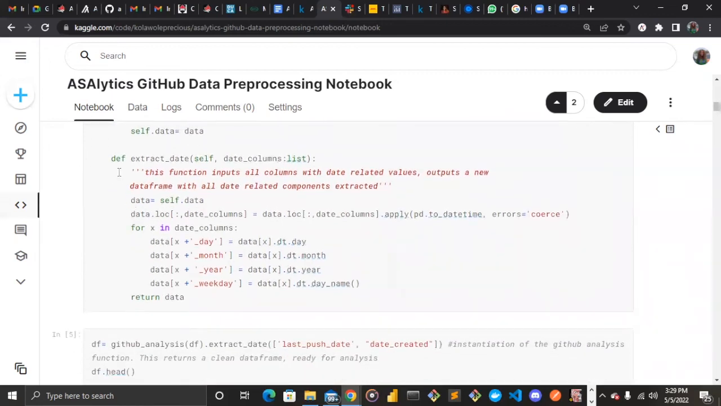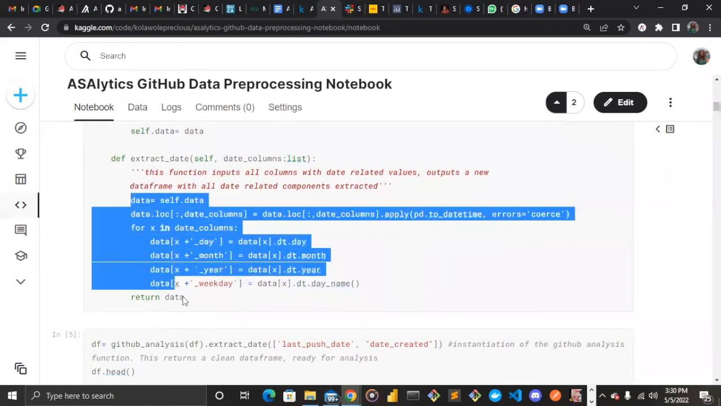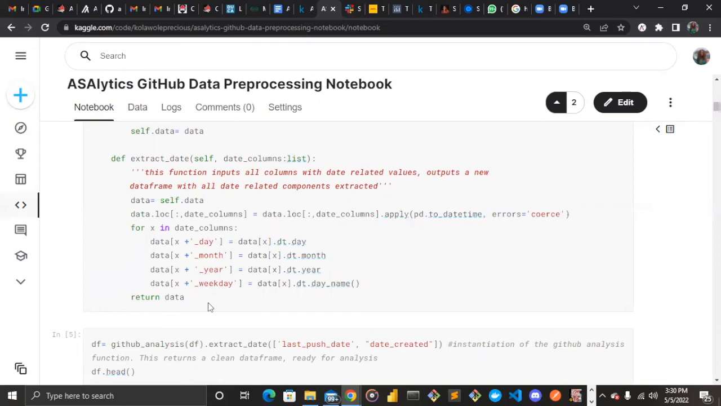So the next part is extract date. It takes in the date columns, which is more than one, so we have to specify it as a list. It has the date created and the last push date. That is, the date the repo was created and the date when the push was last done. We implemented this using the algorithm below to get the necessary components from our data frame. So we extracted the day, month, year, and the day name. And this automatically returns a data frame with additional date-related components.